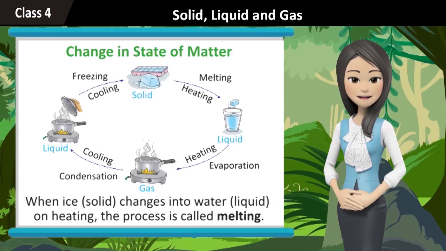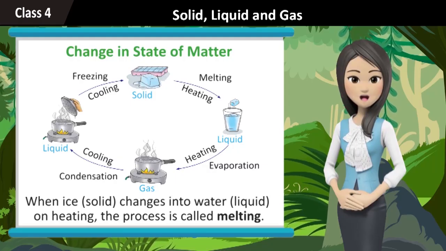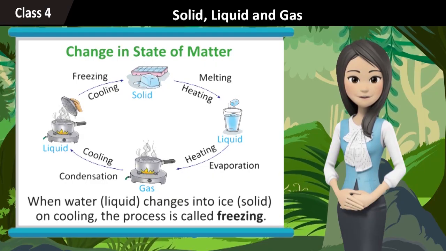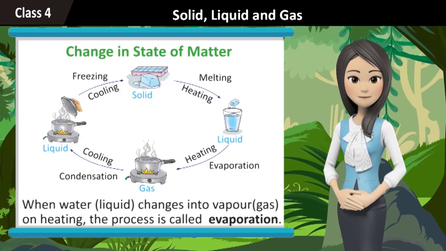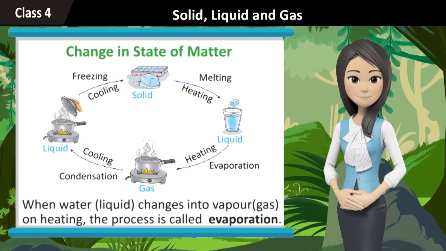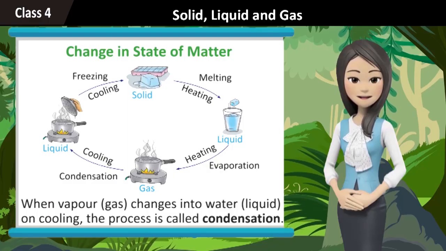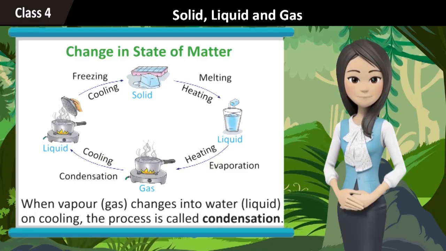When ice, solid, changes into water, liquid, on heating, the process is called melting. When water, liquid, changes into ice, solid, on cooling, the process is called freezing. When water, liquid, changes into vapor, gas, on heating, the process is called evaporation. When vapor, gas, changes into water, liquid, on cooling, the process is called condensation.